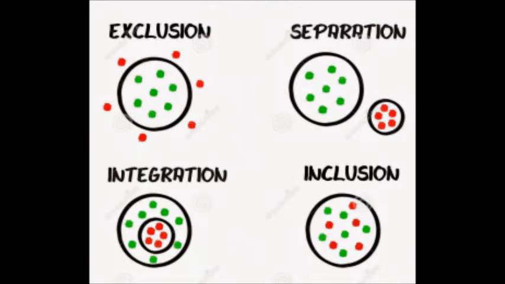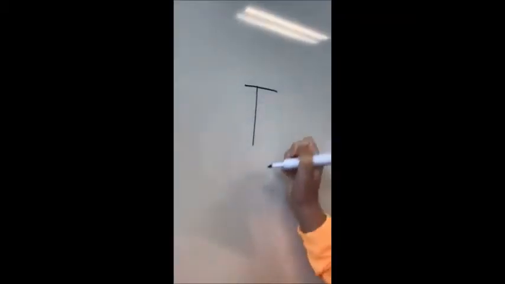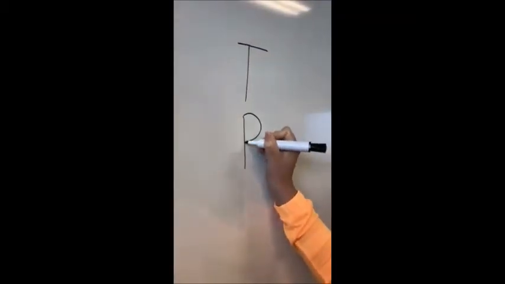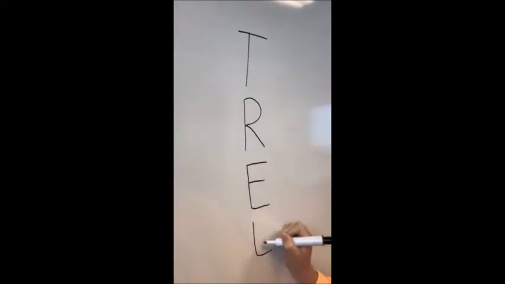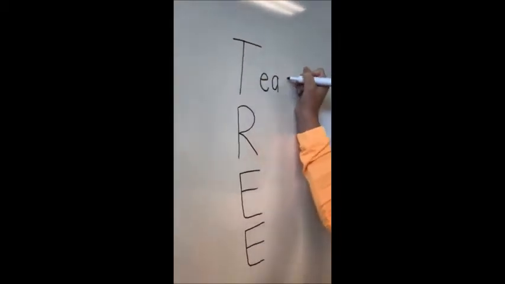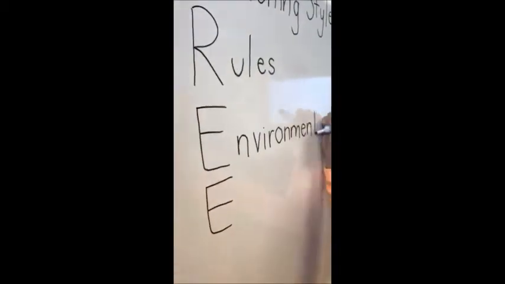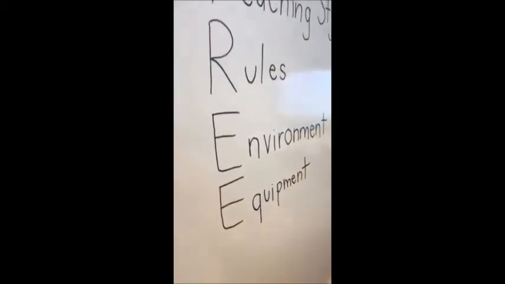Inclusion means that people of all abilities are able to participate. Inclusion in sports may mean that adaptations to games or activities may need to be made to enable everyone to participate. The TREE model has been designed to help modify sports and activities to suit people that have a disability. The acronym TREE stands for Teaching Styles, Rules, Environment and Equipment.